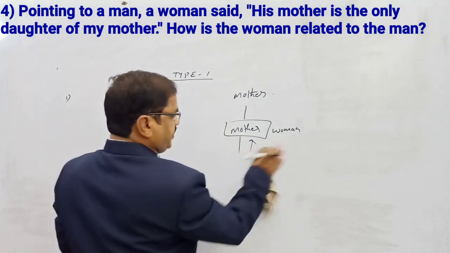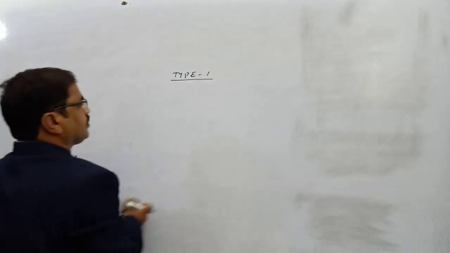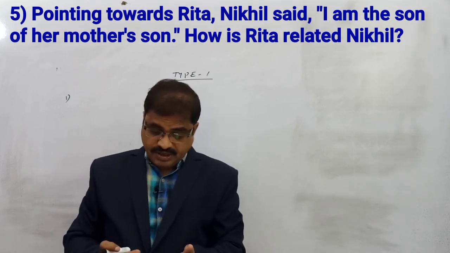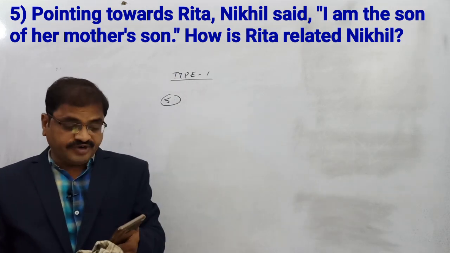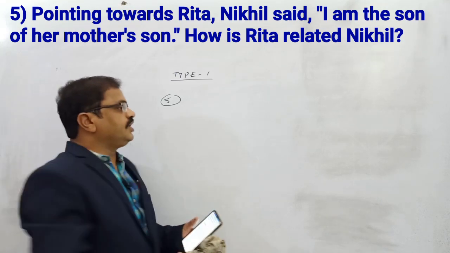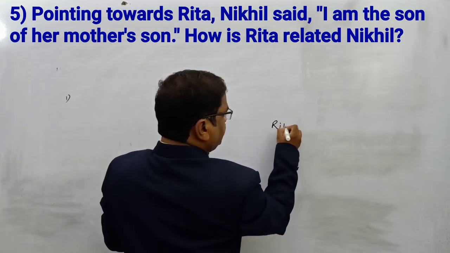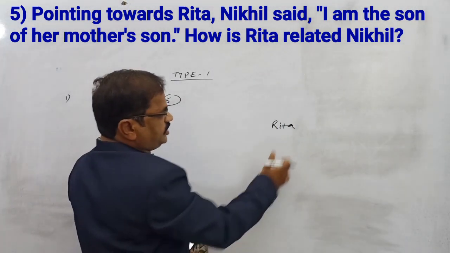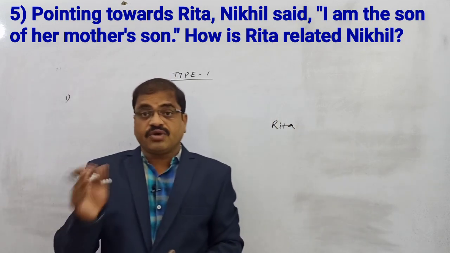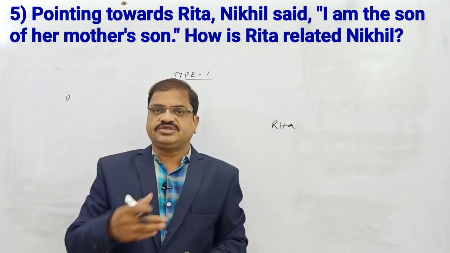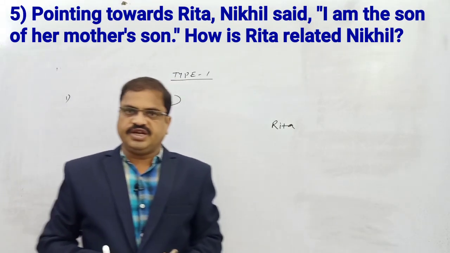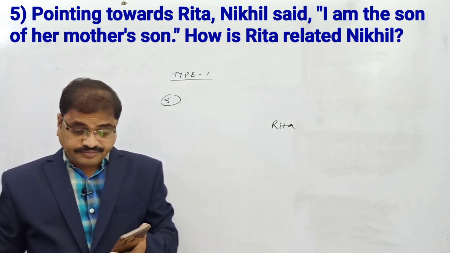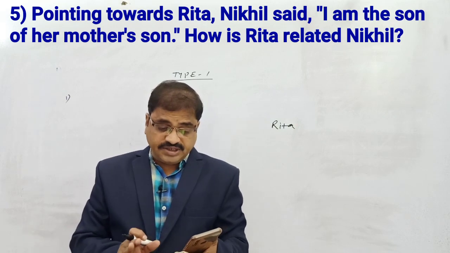Now come to question number 5. Pointing towards Rita, Nikhil said. Nikhil is speaking. Where is Nikhil? We don't know whether he is in the upper generation, lower generation or the same generation. After we have confirmed, we can draw either Nikhil or Rita first. Pointing towards Rita, Nikhil said, I am the son of her mother's son.